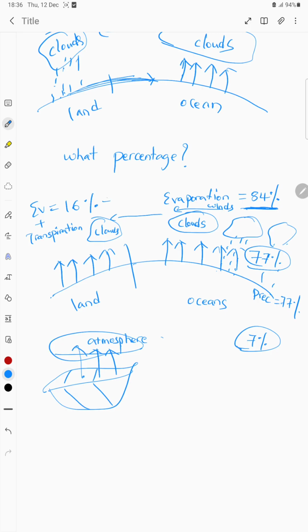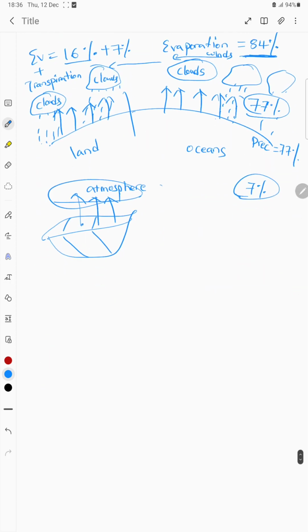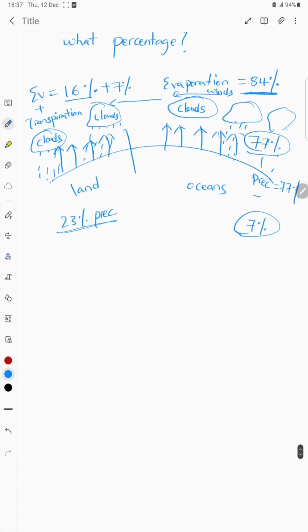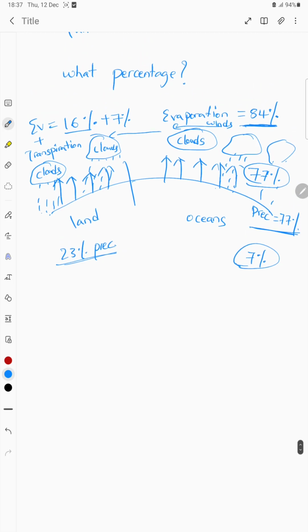So 7% of these will be precipitated here. 16% of it is already there. Along with this 16%, 7%. Now a total of 23% of precipitation is happening on the land surface. Only 77% of the precipitation is happening on the oceanic surface.